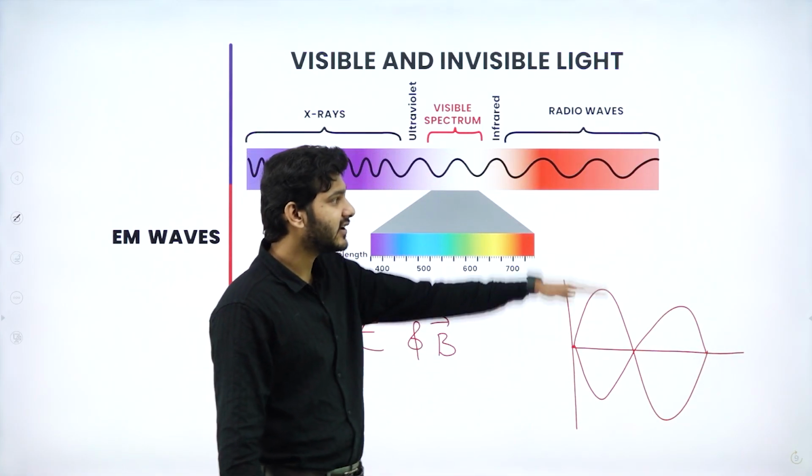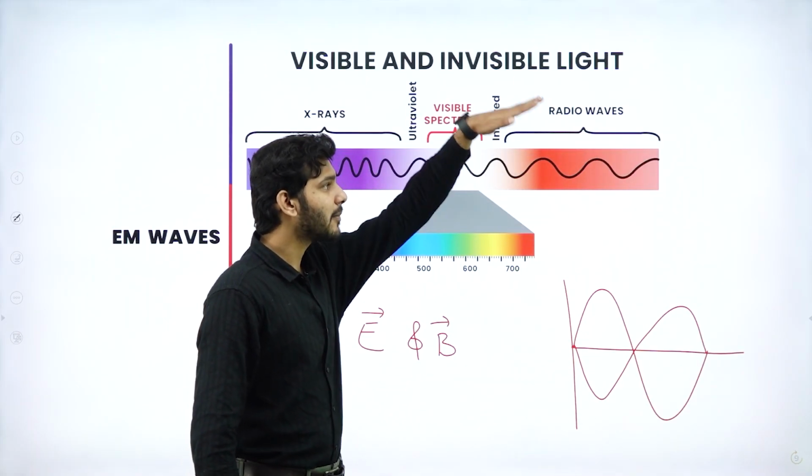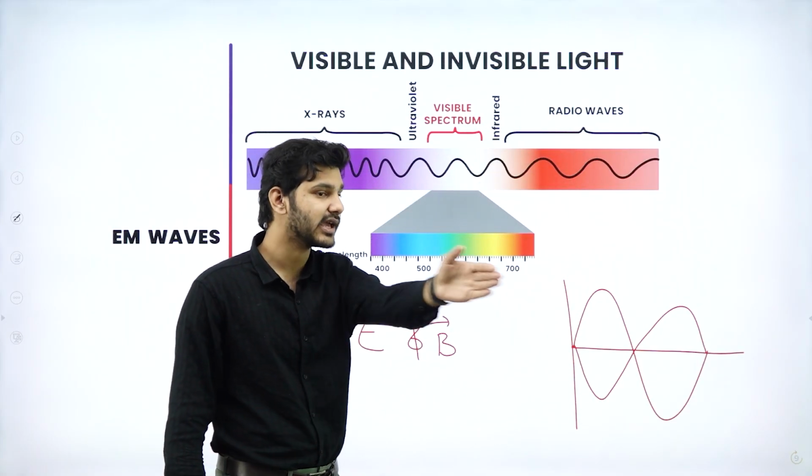So, if electric field is oscillating like this, magnetic field is oscillating like this.